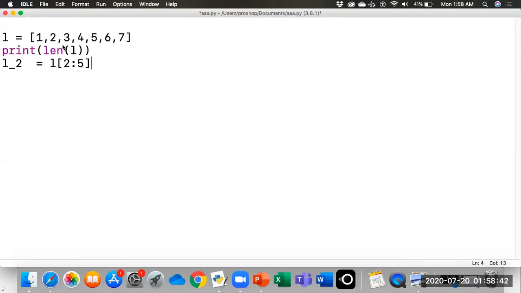It will pick the index number 2 and it will move till 5, and the 5 will not be included. For example, 0, 1 and 2, it will start from index number 2, which has the value 3, and it will move till 5. This means 5 will not be included, so index number 2, index number 3, index number 4, and index number 5 will not be included. Let's run this program.